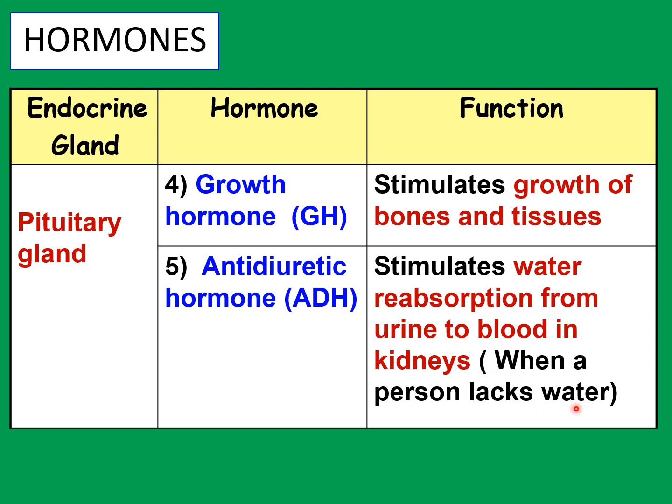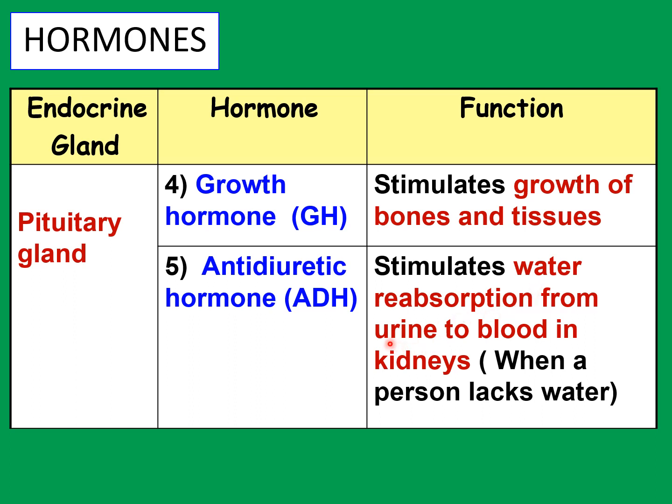So when a person doesn't drink enough water, then the body has to adjust. It has to retain the water in the blood and not excrete it in the urine. Thus, the person who has a lack of water will produce more antidiuretic hormone, which is transported to the kidneys, and there the antidiuretic hormone will stimulate the water reabsorption from urine.